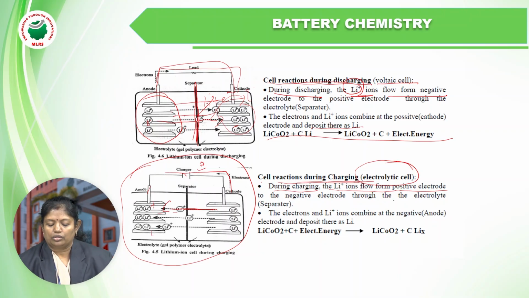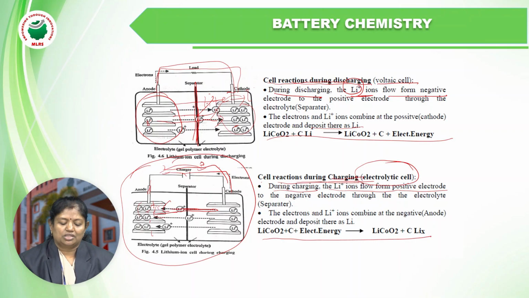Now see how the lithium ions are moving through the separator, that is the electrolyte, and the electrons are moving externally through the electrical wire, and finally at the anode the lithium combines with the electron and is deposited as lithium metal. So this is the cell reaction which takes place during charging. Now see these two diagrammatic representations of what will happen during discharging and charging in the lithium ion battery.